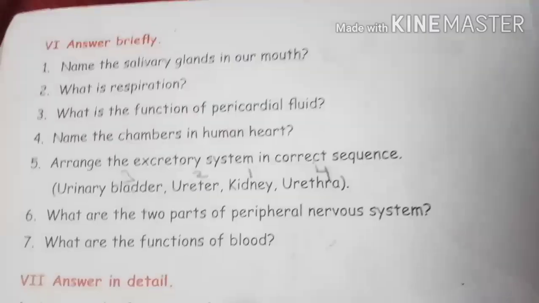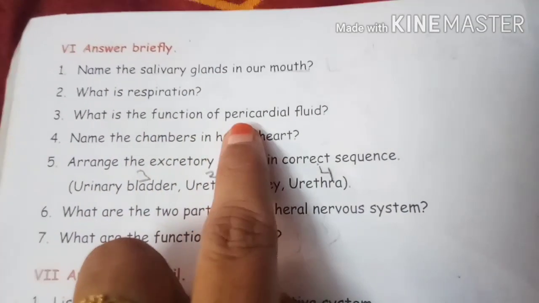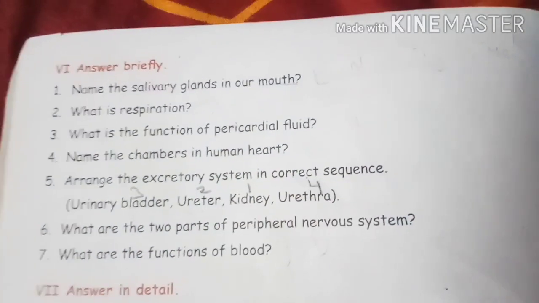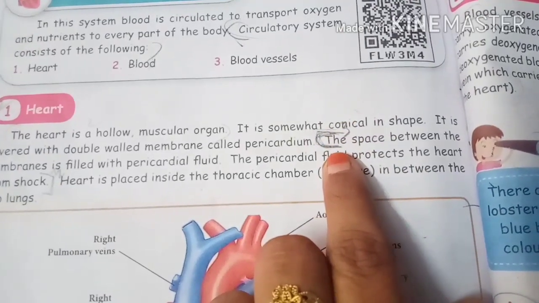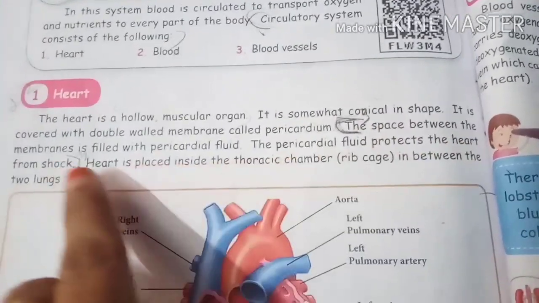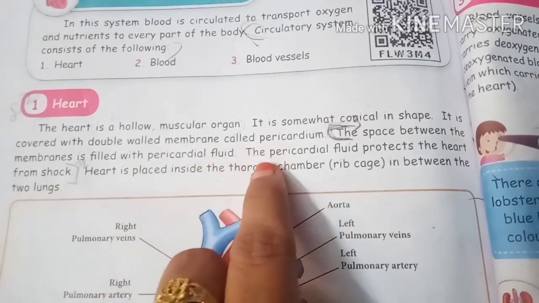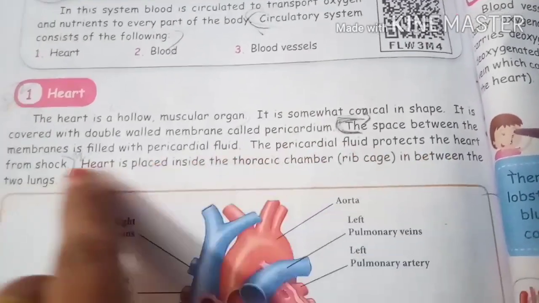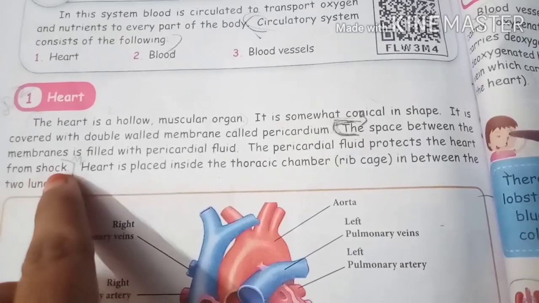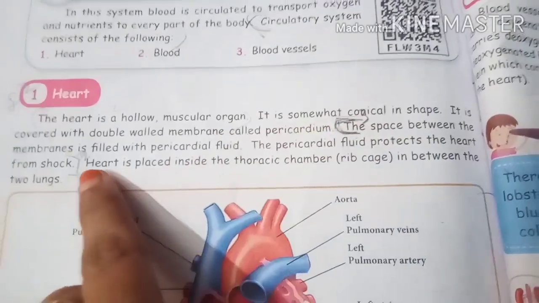Okay. Third one is, what is the function of pericardial fluid? The space between the membranes is filled with pericardial fluid. The pericardial fluid protects the heart from shock. So this is the third answer from here to here.